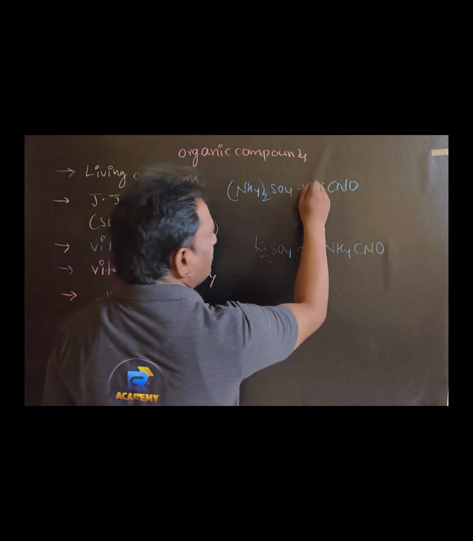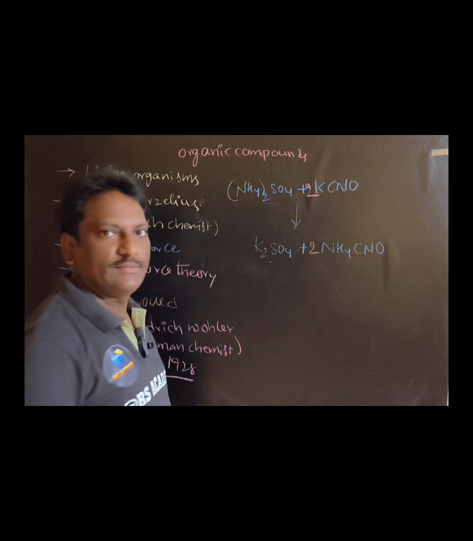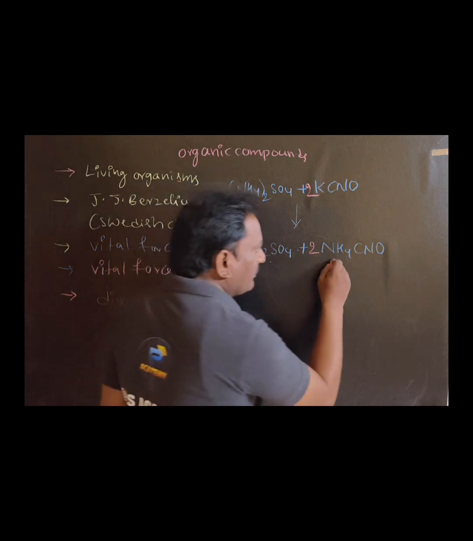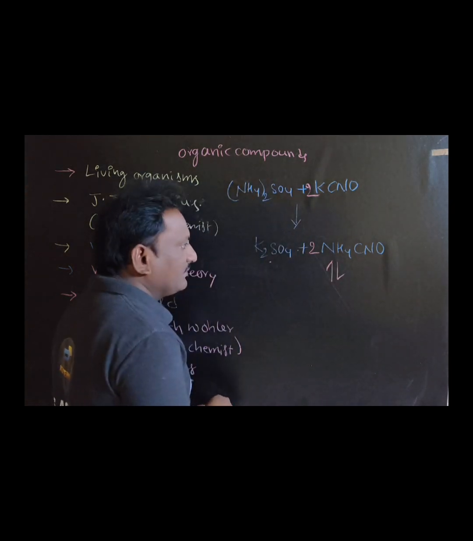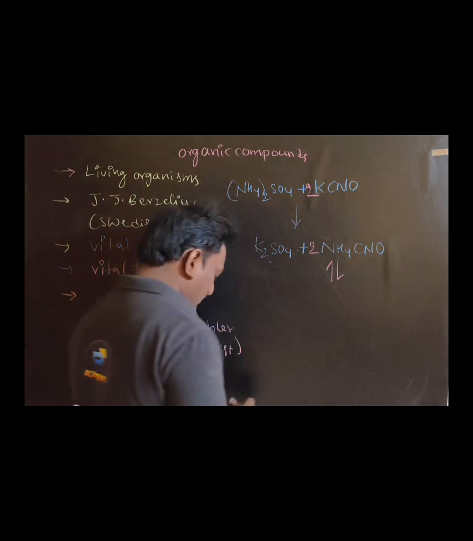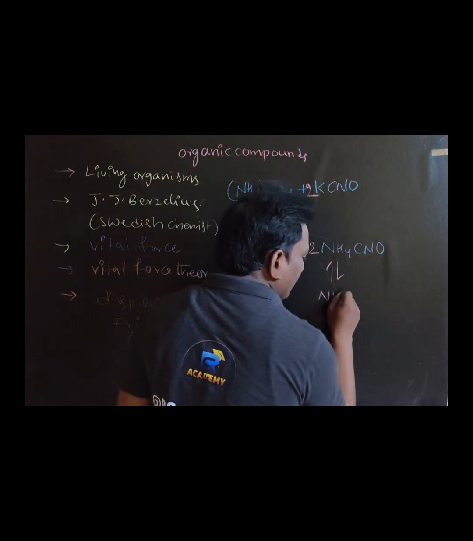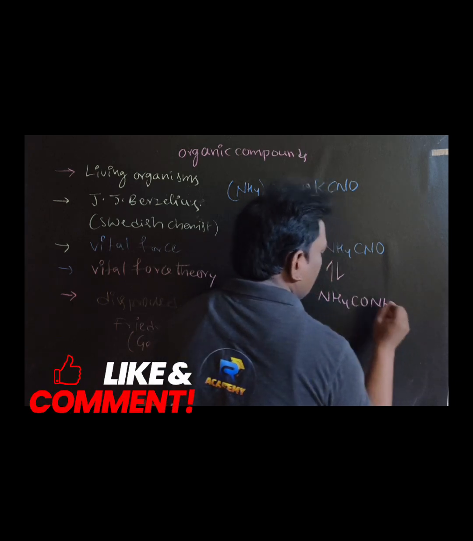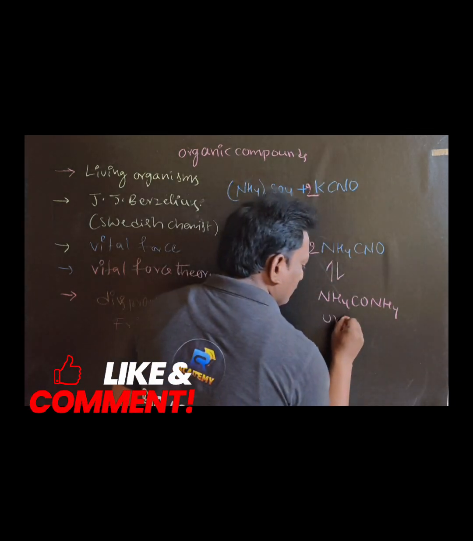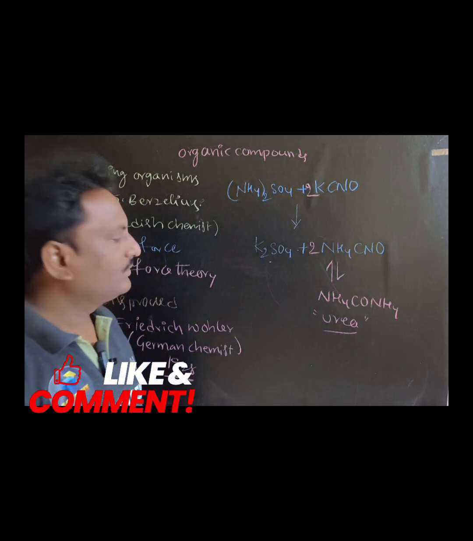Let me balance this equation. Later, ammonium cyanide on further heating by itself is converted into urea. This is the organic compound.